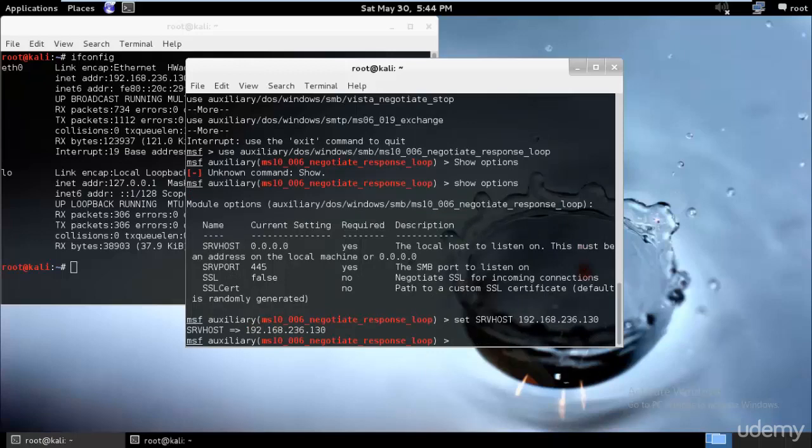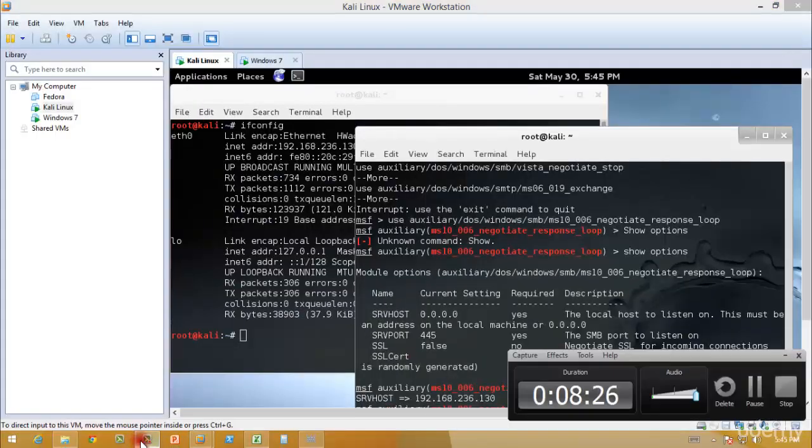Now since we have our SRV host, we need to go ahead and use run, and in the last step we will run our auxiliary module before we actually execute these things.